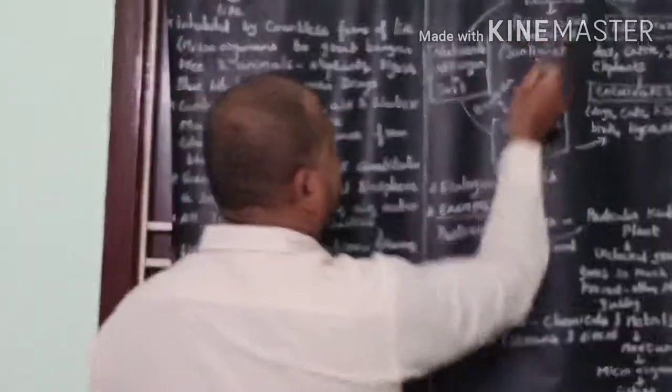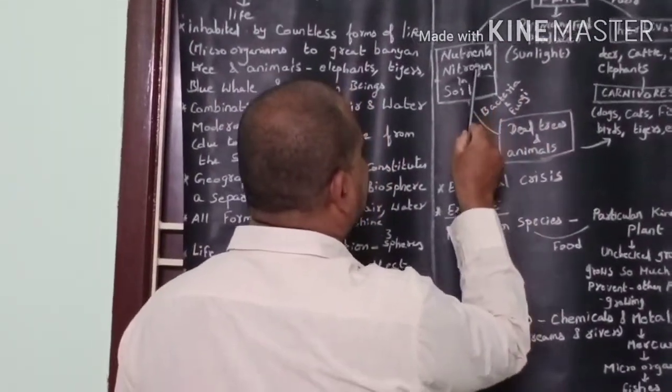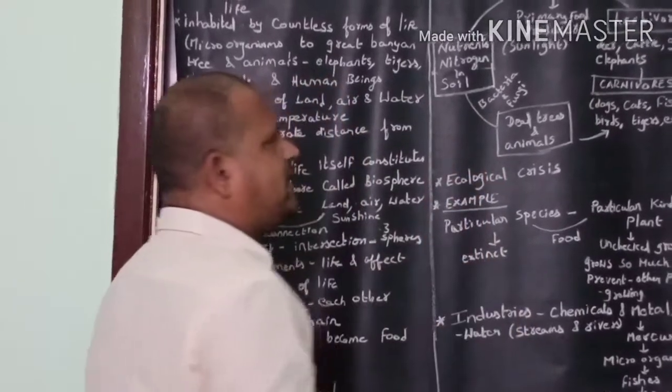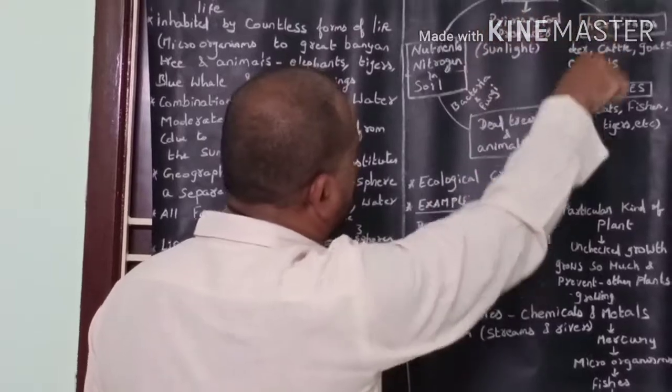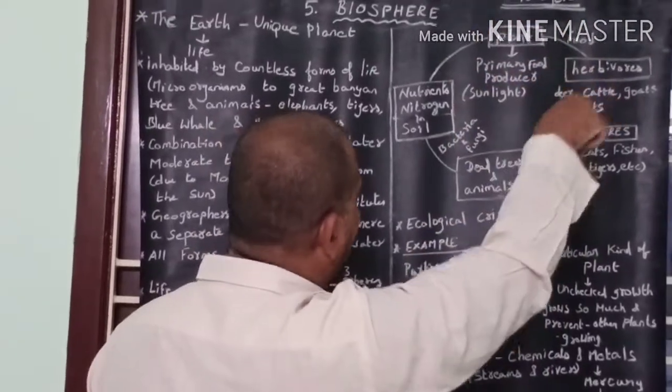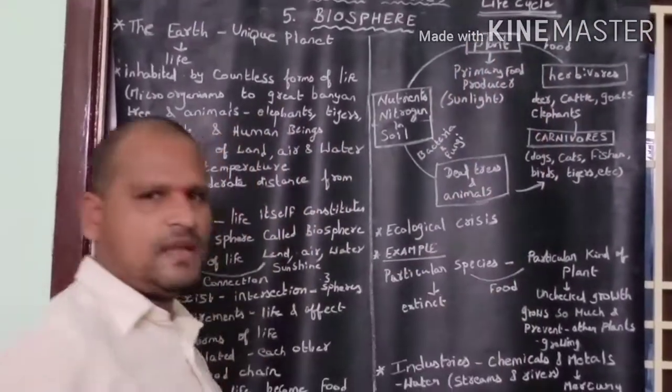Plants produce food with the help of sunlight and the nutrients and nitrogen in the soil formed by bacteria and fungi. So this cycle goes on. The cycle of life goes on like this.